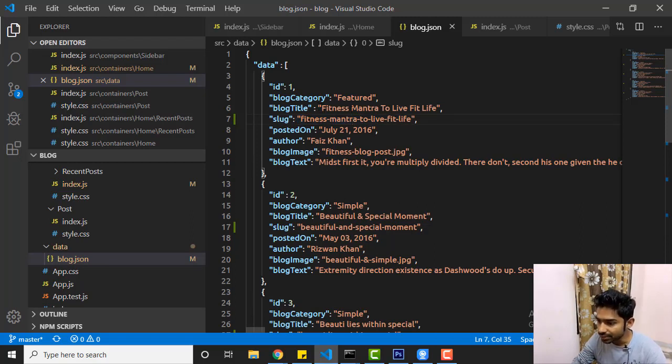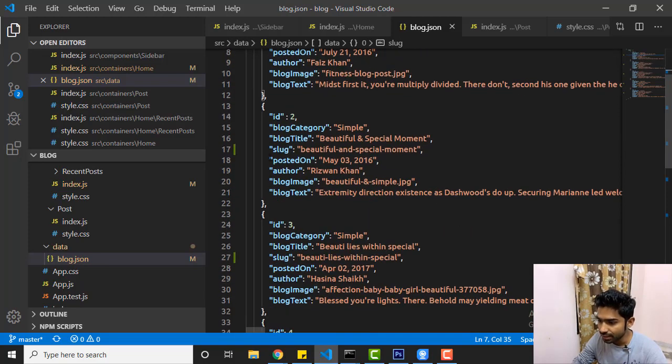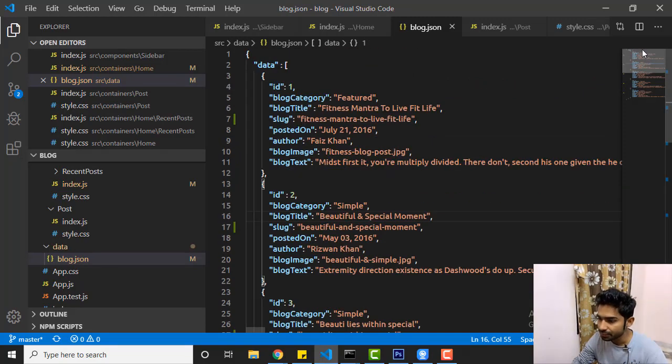So I replace the spaces with hyphens, so it will be more friendly to the user, like fitness-mantra-to-live-fit. It's also friendly with the Google web crawler, so it is going to be helpful for the browser to recognize this page. So like this, I added a Slug property here, right? You can also add the Slug property, or else you can get it from the repository. The link is available in the description, right?